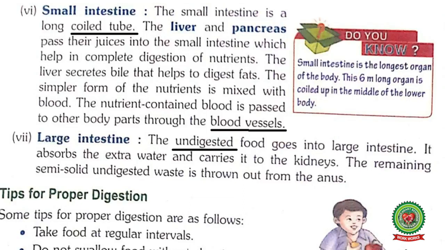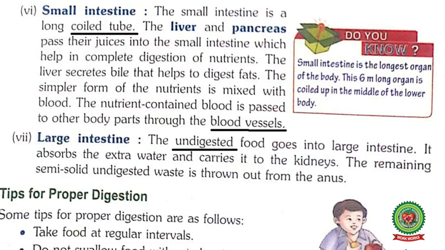They just release the juice to the small intestine. In small intestine, the complete digestion of food takes place. So students, here I want to mention that the digestion of food starts from the mouth and it gets completed in the small intestine. The liver secretes bile that helps to digest fat.